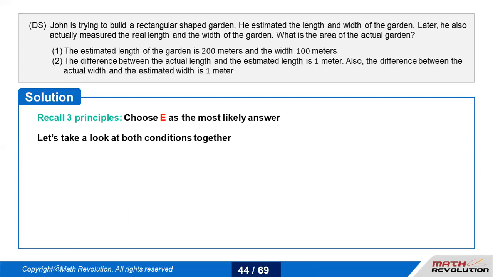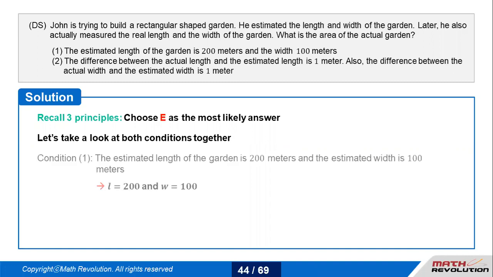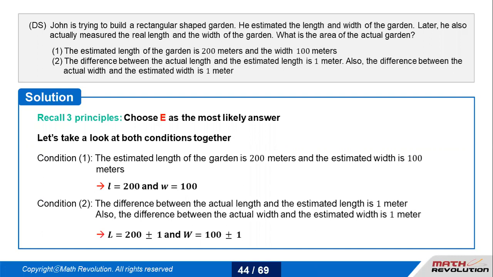If E has to be the answer, that can only be possible when I check both the conditions combined. Before that, I cannot answer E. So I'll combine both conditions. I'll not check A and B separately, and thus I'll be saving my time. So small l is 200, small w is 100 meters, capital L is 200 plus minus 1, and capital W is 100 plus minus 1.